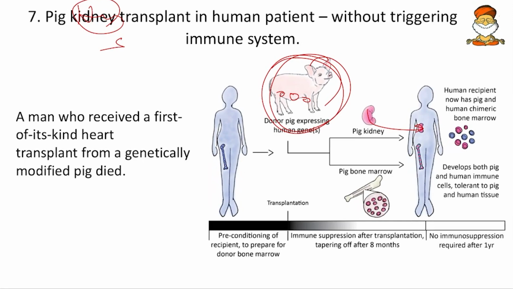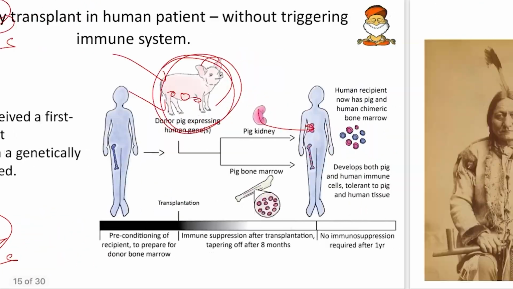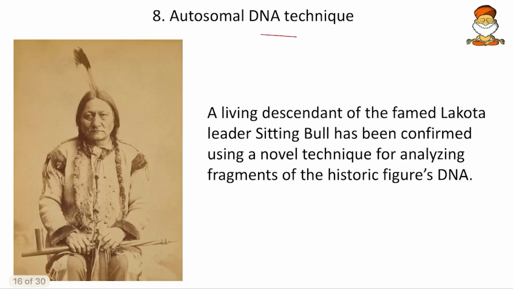That is a great advantage, friends, because transplanted people suffer a lot if we give them immunity suppressants. They have high side effects. To avoid that, we tried one experiment, but it was not so successful. This is also called xenotransplantation, that means transplanting an organ from an animal to human beings. Here the special thing was that it was a GM pig. Then, coming to the next, the autosomal DNA technique.